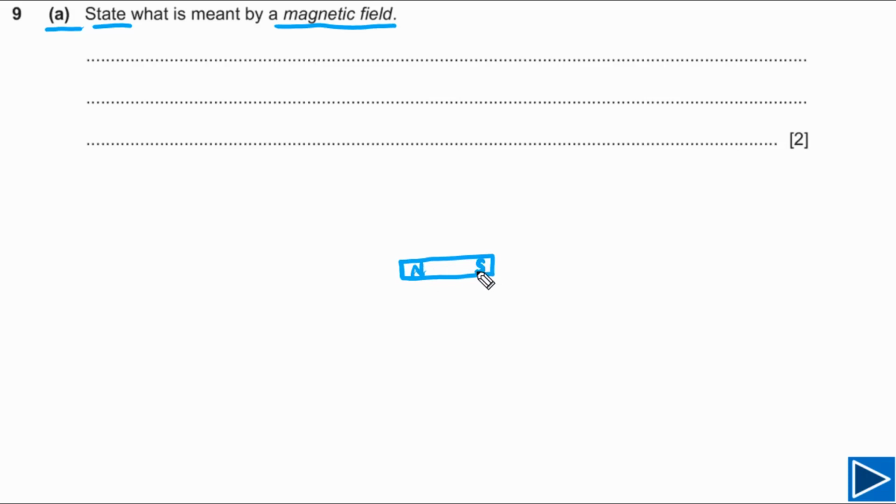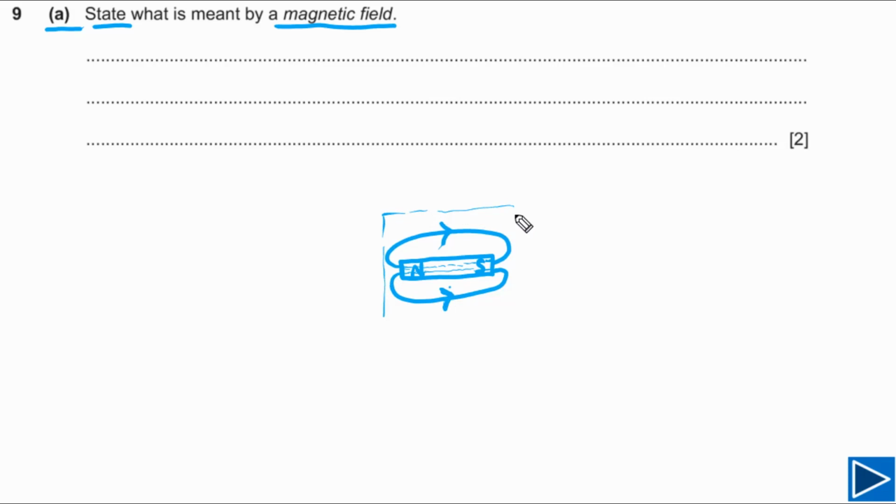Let's say this is our bar magnet and we can also draw the magnetic field around this one. You can also add arrows to show the direction of the magnetic field lines. But you also need to understand that magnetic field lines do not stop at the poles, they continue inside the magnet as well. So this is the difference between magnetic field and electric field. Now what is a magnetic field?